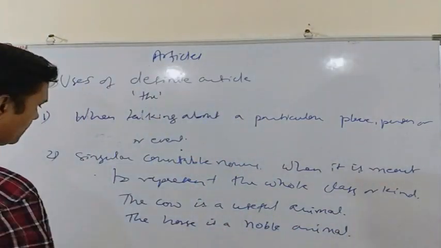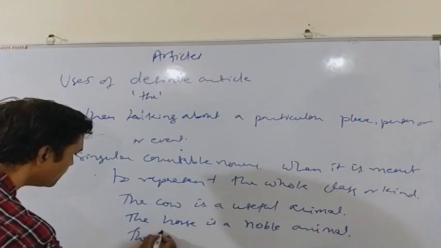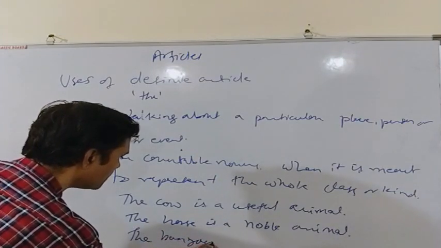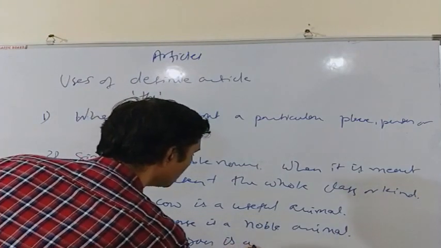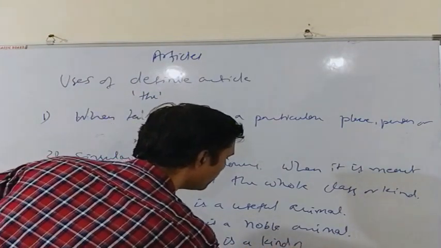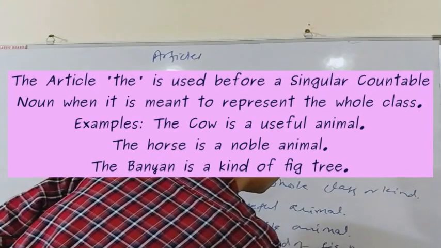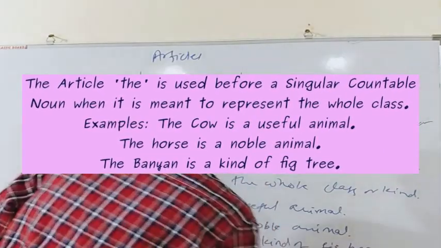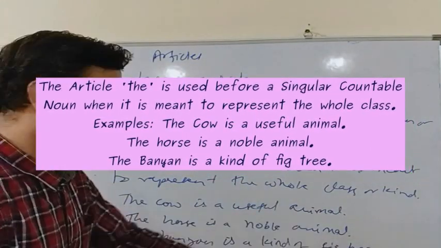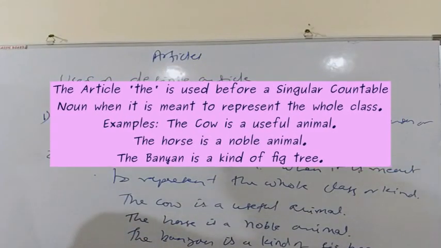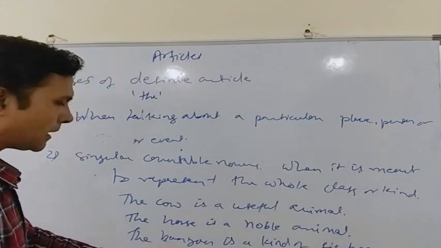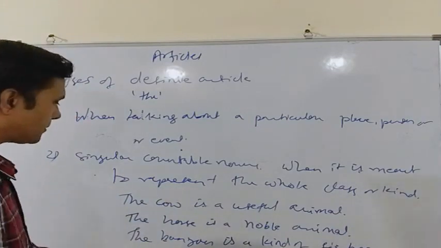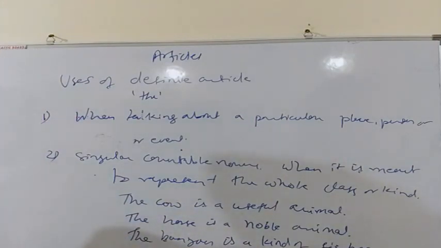One more example can be, the banyan tree is a kind of fig tree. The banyan is a kind of fig tree. We are talking about all the banyans and we are representing all the banyans with this singular countable noun banyan, so we can use the before this noun banyan.